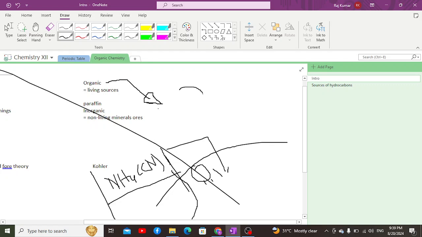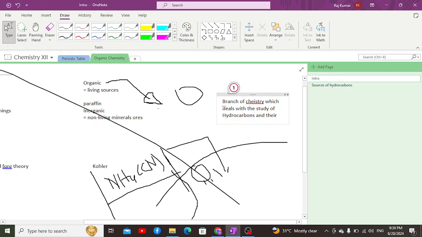Now, when it comes to the definition of organic chemistry, we can simply consider it as the branch of chemistry which deals with the study of hydrocarbons and their derivatives.